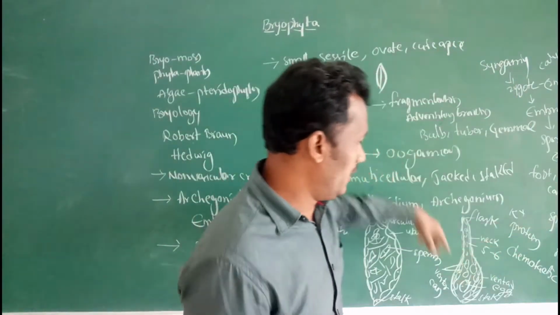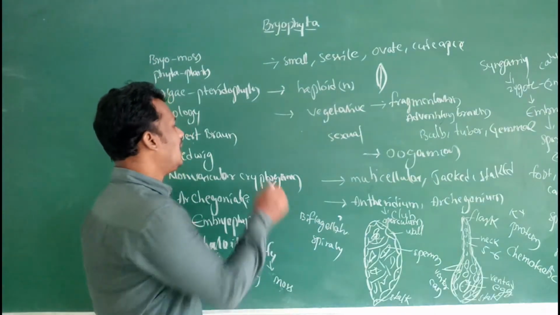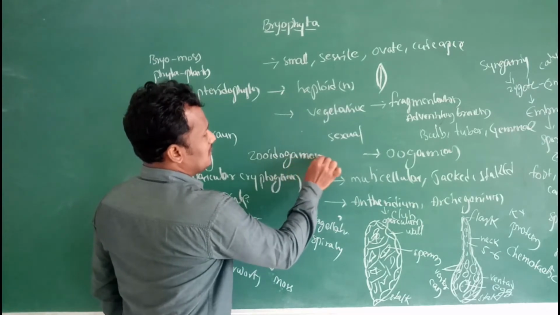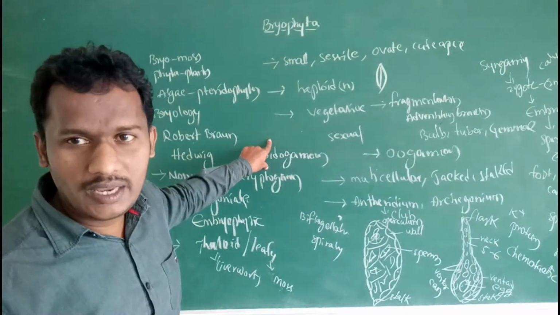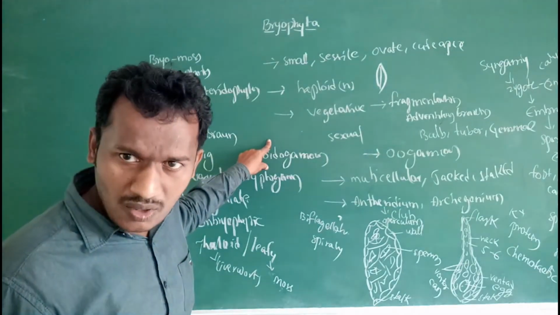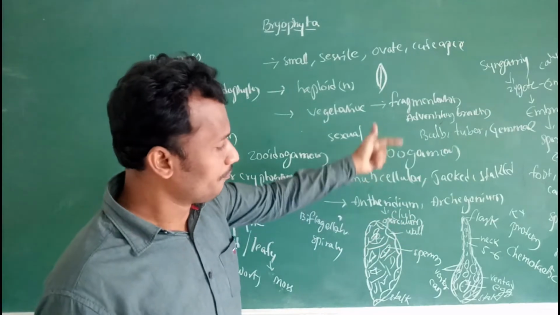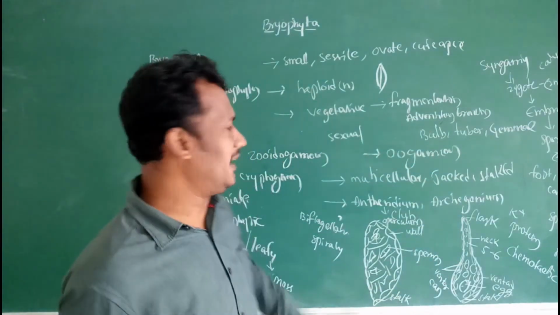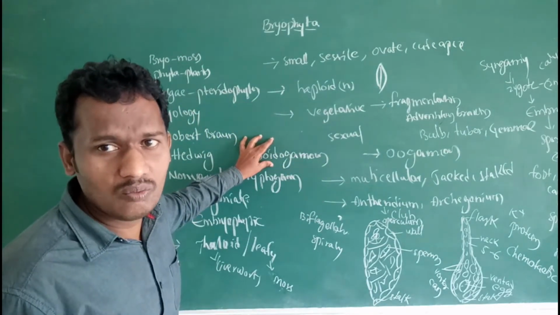This type of fertilization, oogamy, is known as zooidogamous oogamy. In bryophytic plants, the type of oogamy is zooidogamous oogamy. That means the sperm is motile with the help of water, then by the attraction of chemicals, chemotactic movement, reaches the archegonium, enters the archegonium, and then fertilization takes place.